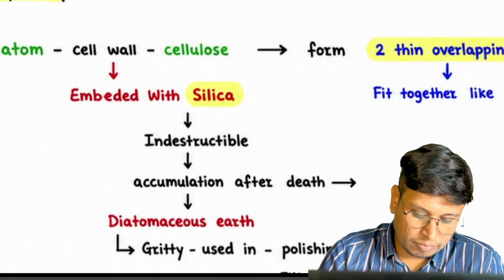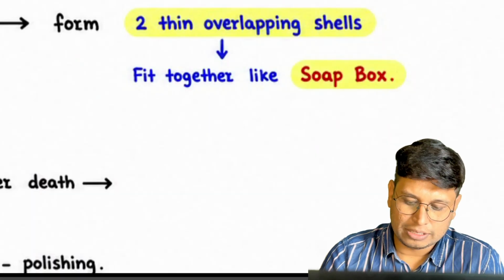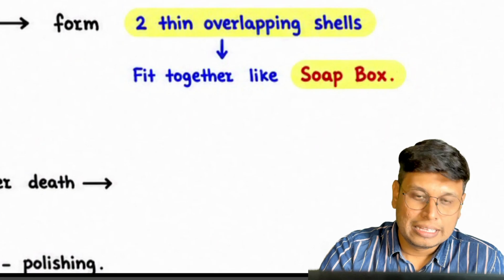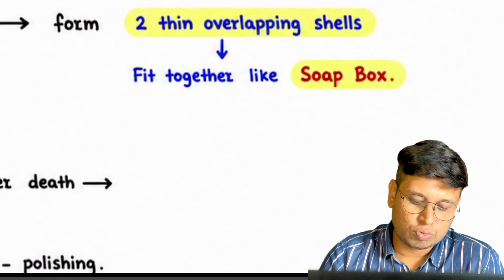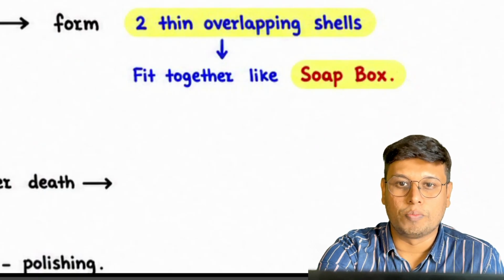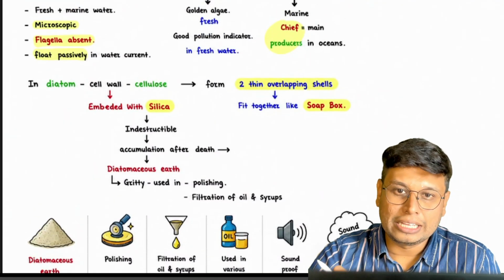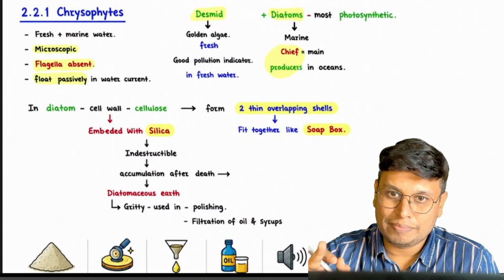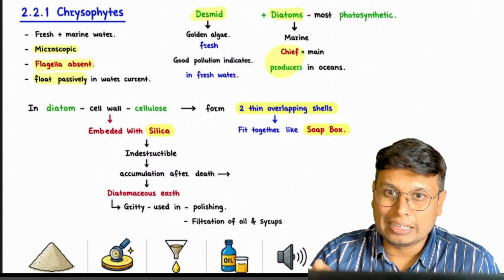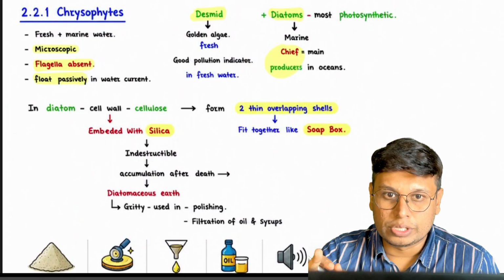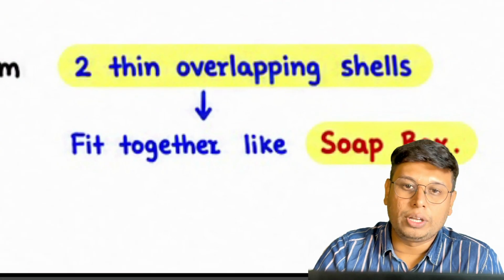One more important point or keyword of this, as you can see, is two thin overlapping shells which fit together like a soap box. Okay, so this is our chrysophyte, and in chrysophytes they will ask you about desmids being golden algae, being a freshwater pollution good indicator, and diatoms being chief producers, and they produce diatomaceous earth, and these two overlapping shells fit together like a soap box.